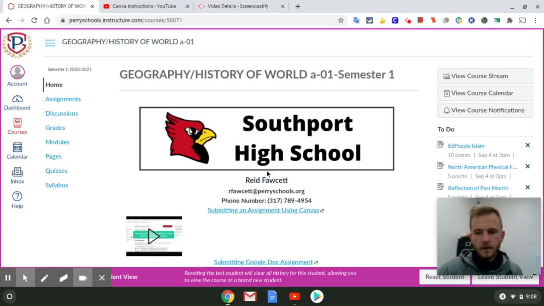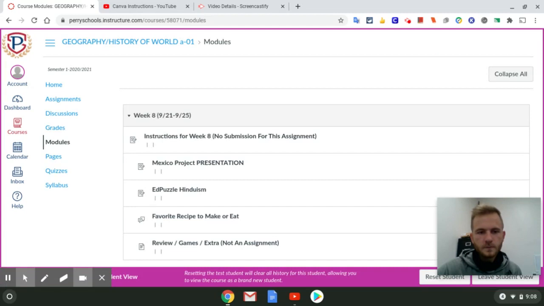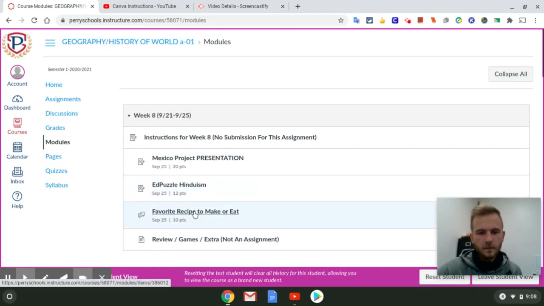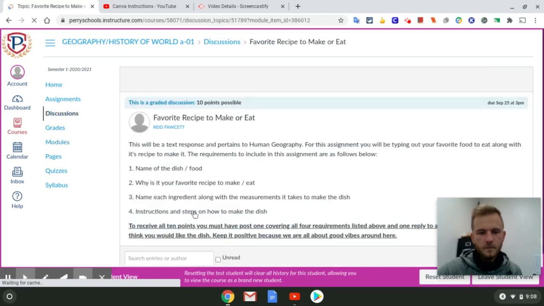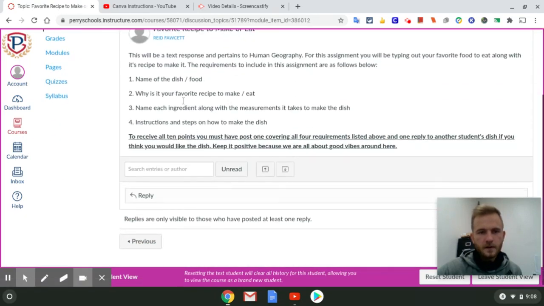Now, for the last assignment of the week, we are back in the home screen going into modules again, and then we're going to end up doing the favorite recipe to make or eat. We're going to click there. We're going to scroll down. You have your instructions here on what to include.